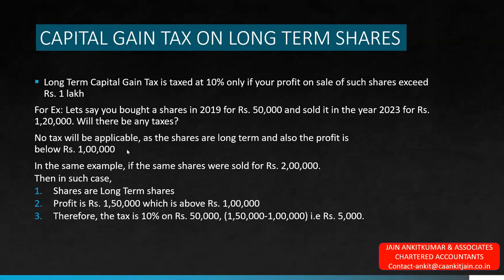In the same example, if the shares were sold for rupees 2 lakhs instead, these are still long-term shares, and the profit is above rupees 1 lakh: the profit is 1 lakh 50,000. So the tax applies over and above 1 lakh, that is 1 lakh 50,000 minus 1 lakh, which is 50,000. On that 50,000, 10% tax has to be paid, which is rupees 5,000. So this was the concept of capital gain tax on long-term shares.